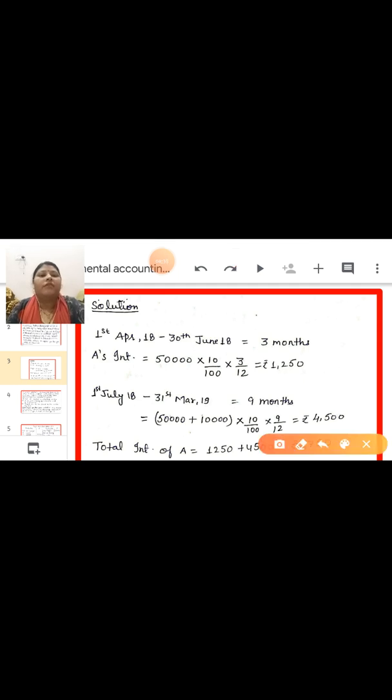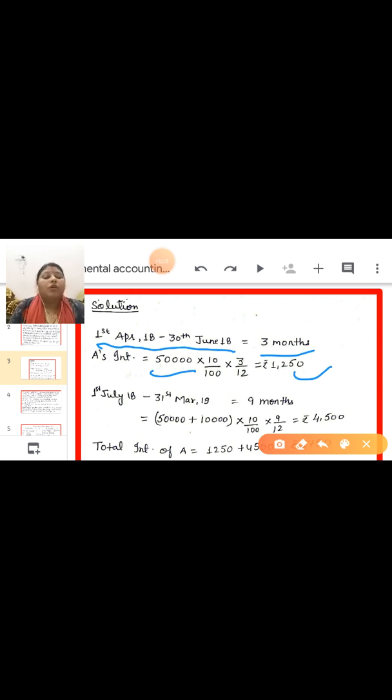Start with partner A. The date is 1st April 2018 to 30 June 2018. How many months? Count it: 1st April, 1st May, then 1st June. So there are 3 months. First of all, you have to calculate the interest for A for 3 months. A's capital is 50,000, the rate is 10%, and 3 months is 3 upon 12. In this way, 1,250 will come. This is the interest for 3 months.